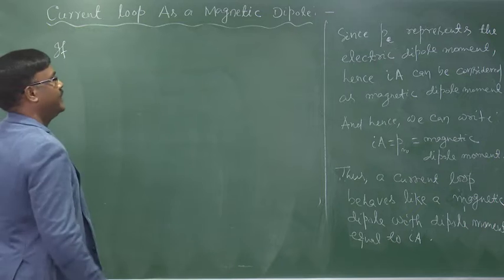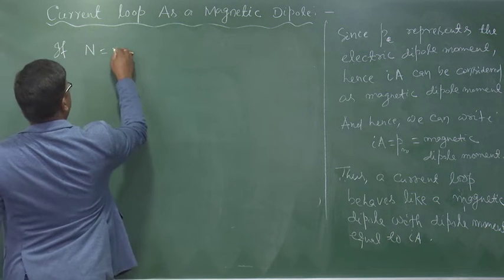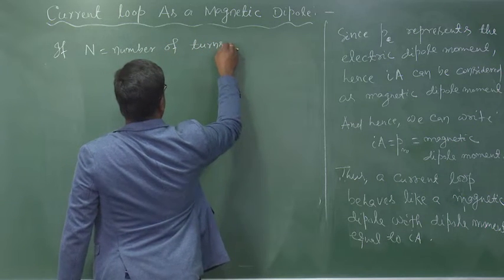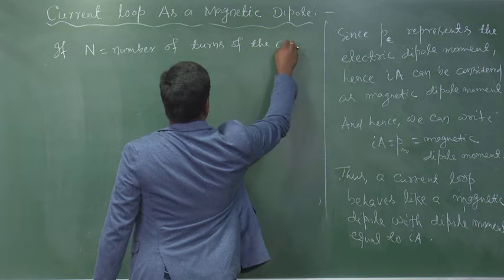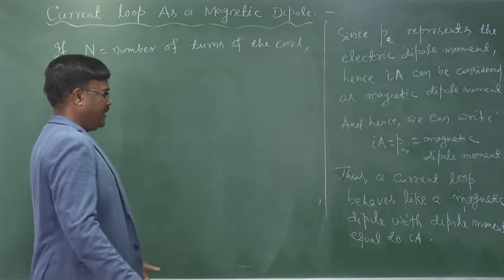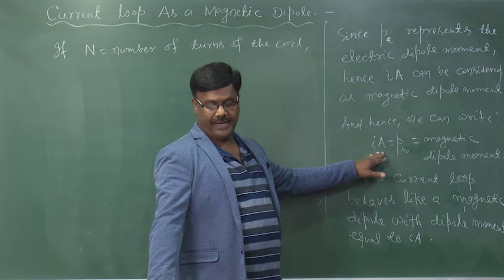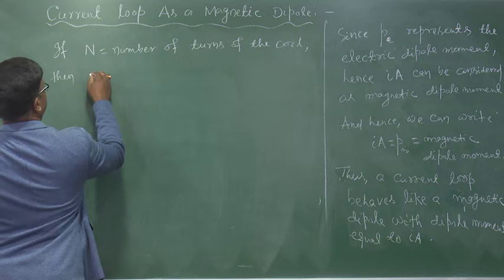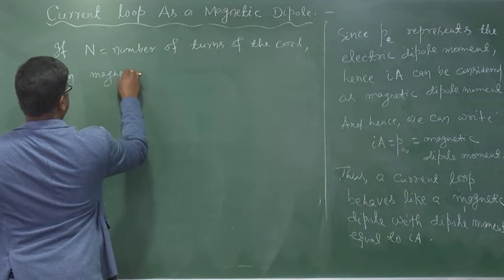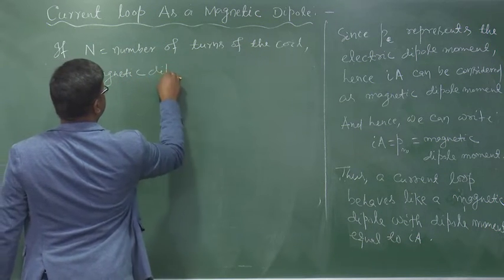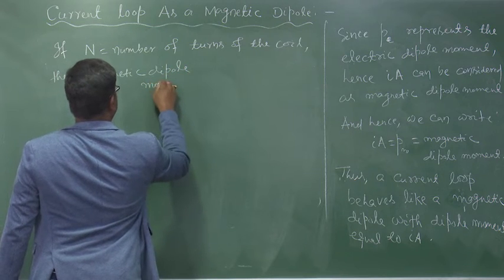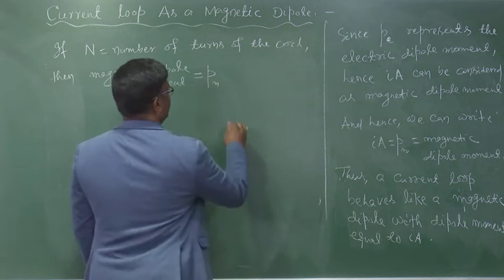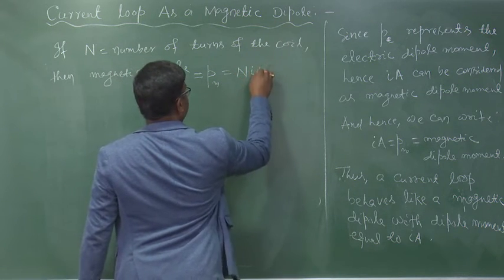If N equal to number of turns of the coil, then this dipole moment can be written as, then magnetic dipole moment will be Pm, which is equal to NIA.